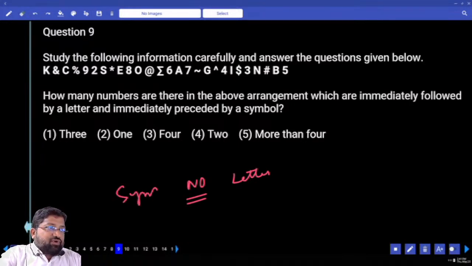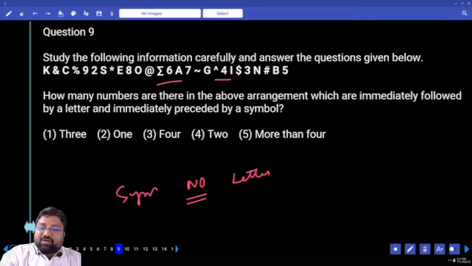Preceded is before, followed is after. Symbol, number, letter. Let's go for the symbol, number, letter. Percentile, no. Star, no. Sigma, yes. Symbol, number, letter. Go.